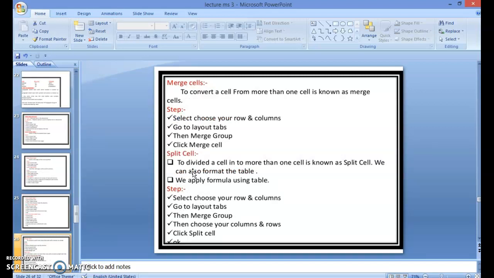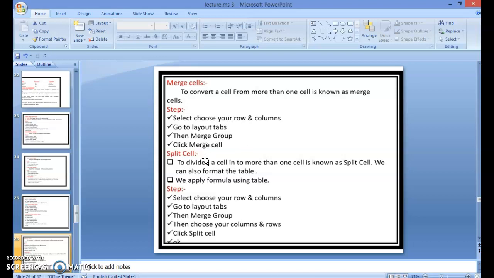Merge cells. How to merge cells? To combine more than one cell into a single cell is known as merge cells. Select and choose your rows and columns. Go to Layout tab, then Merge group, click Merge cells.